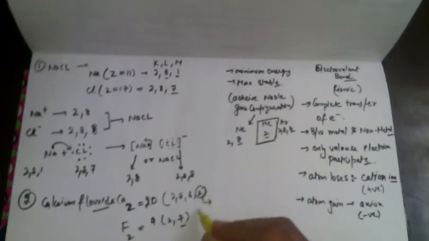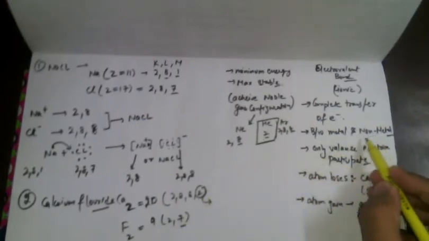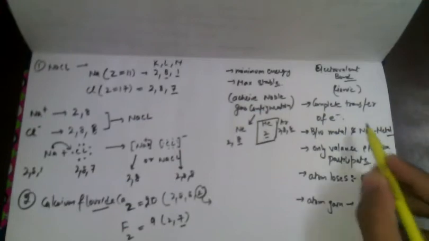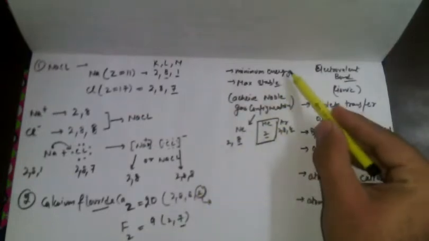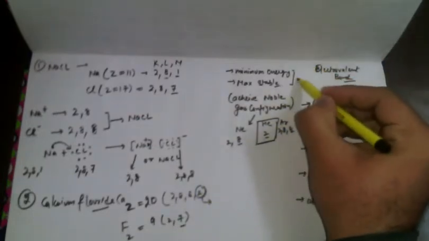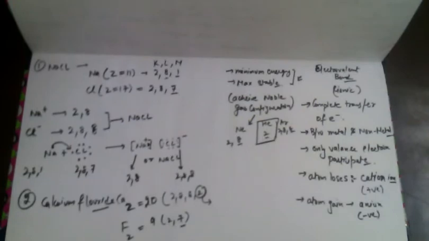In the formation of a bond between the metal and the non-metal, only valence electrons will participate. There is a complete transfer of electrons only when the atom loses electrons. Who will lose the electrons? One thing to be remembered, that the metal always loses the electron. Here calcium is acting as a metal, so it will lose 2 electrons to achieve the minimum energy and the maximum stability. Both points must be remembered.